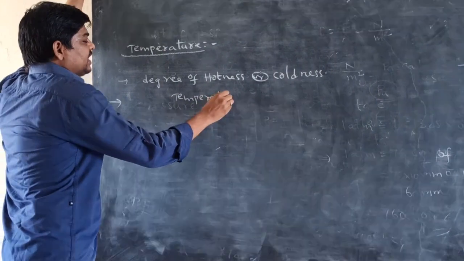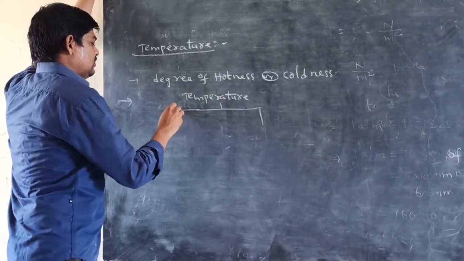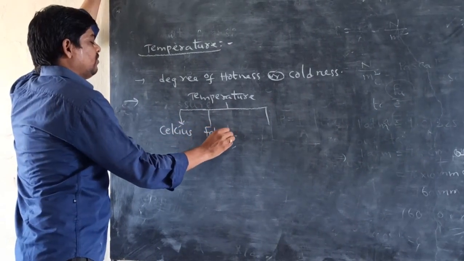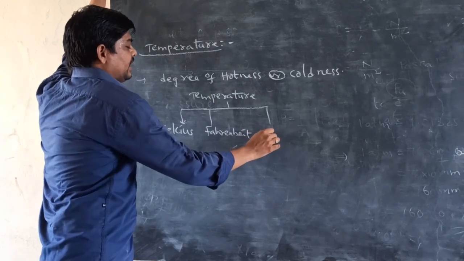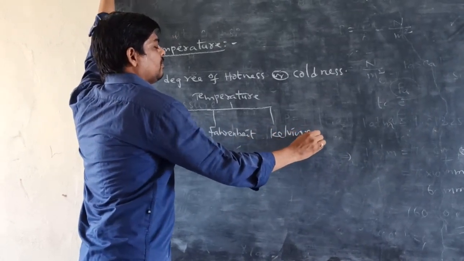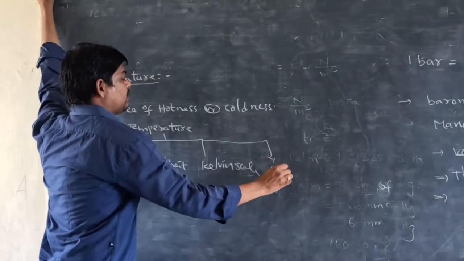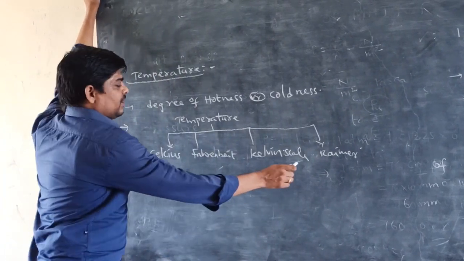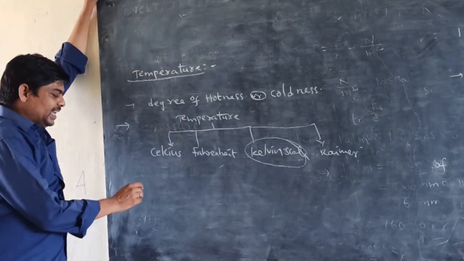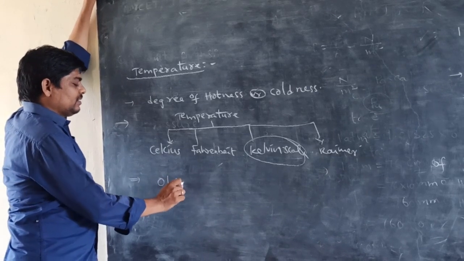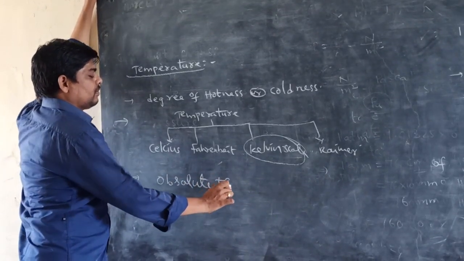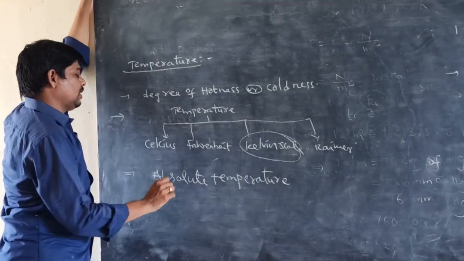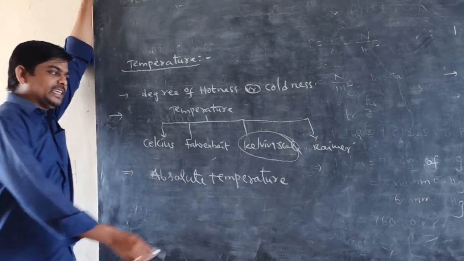Generally, the temperature which is measured in the Kelvin scale is called absolute temperature.